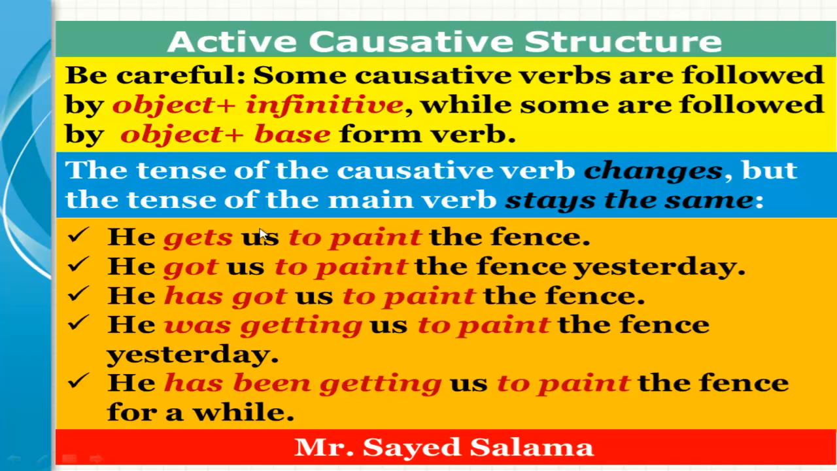So remember that some causative verbs are followed by the object plus the infinitive, and some others are followed by the object plus the base form. Remember that the tense of the causative verb changes. You can say have, you can say get, you can say had, you can say got, you can say will have, and you can say will get.